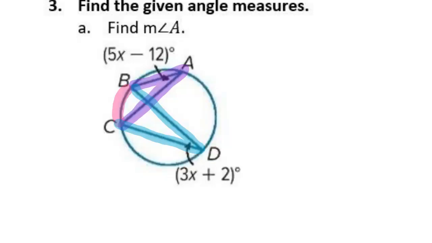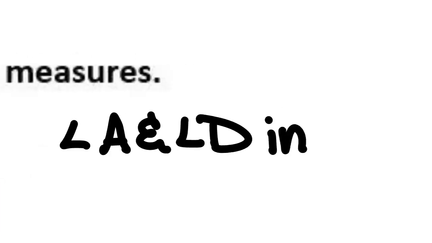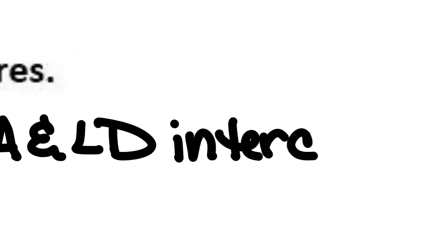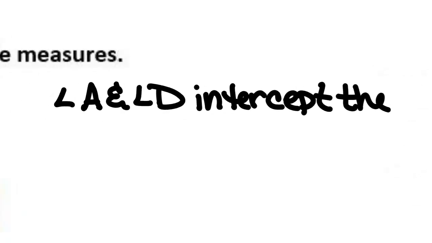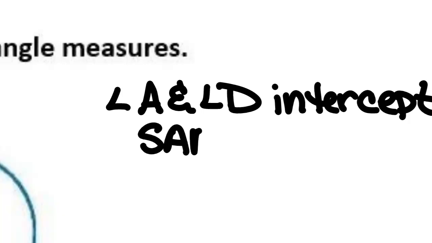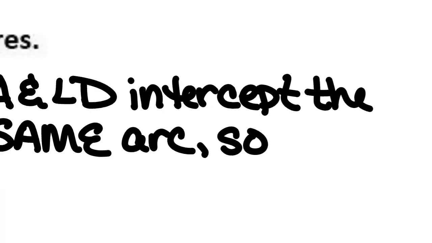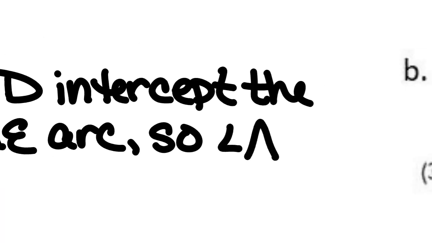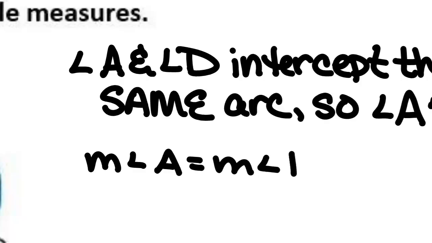Angle A and angle D intercept the same arc. So they are congruent. So that means the measure of angle A is equal to the measure of angle D.